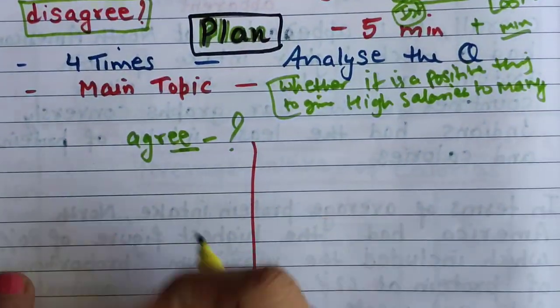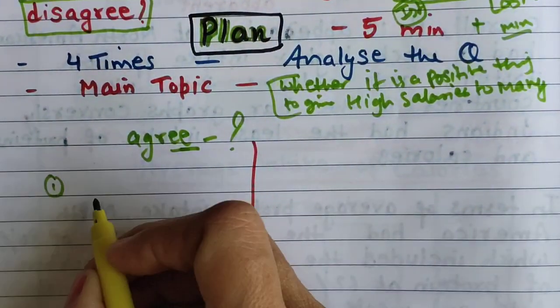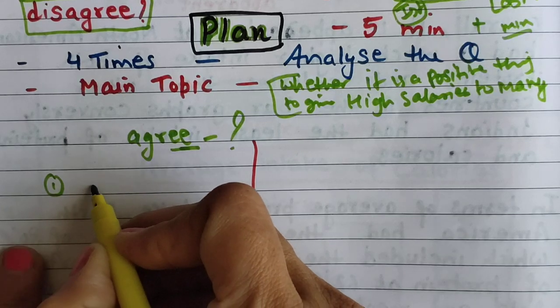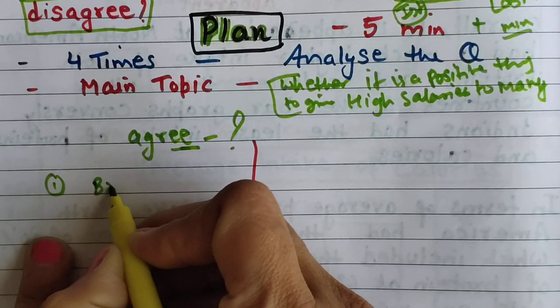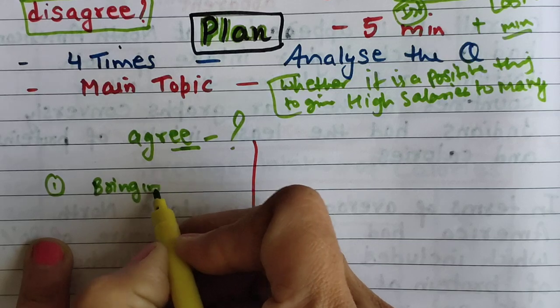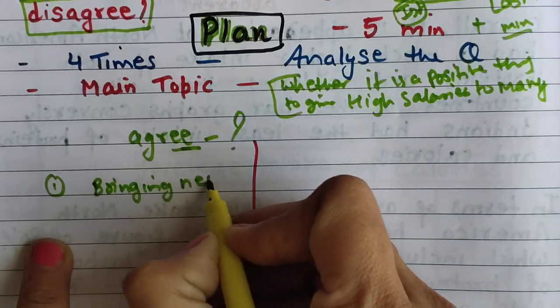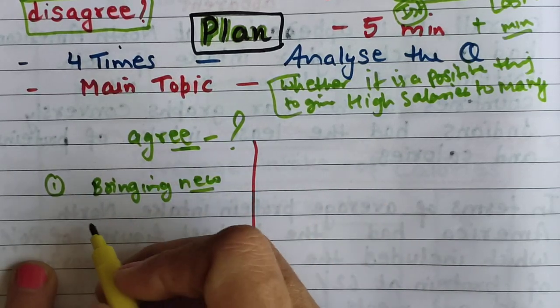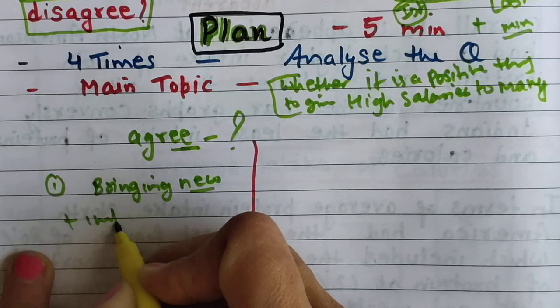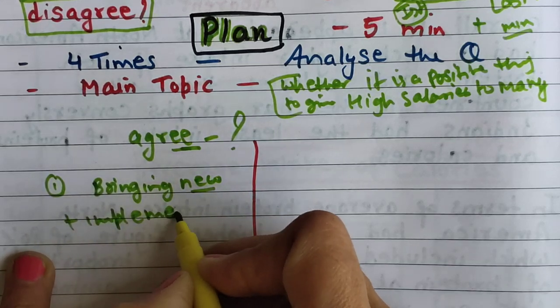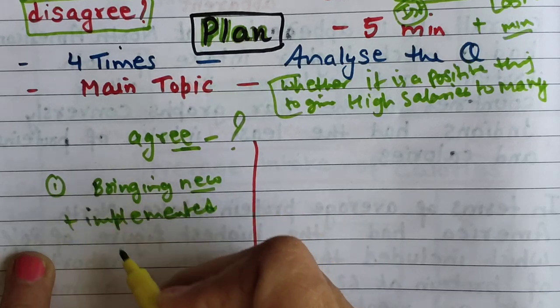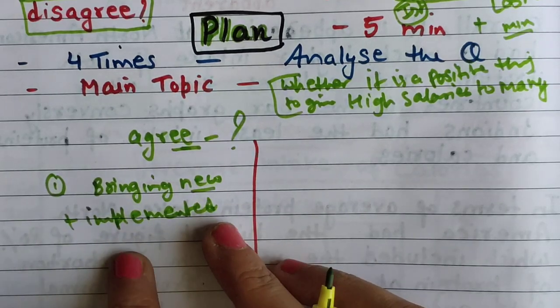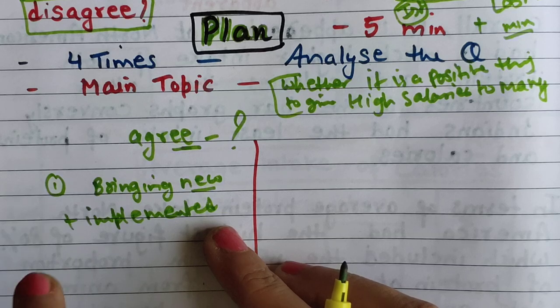Okay, first point, we can discuss. These senior managers are bringing new ideas to the company and implementing them. So it's a headache kind of thing. If you are bringing new ideas, you have to explain each and every step to each and every worker.